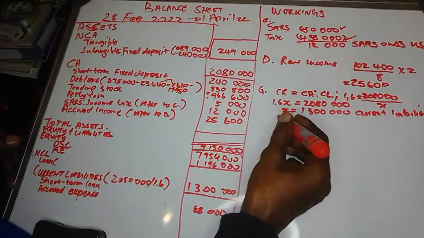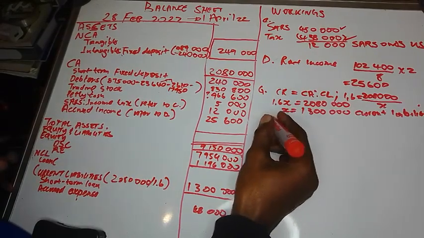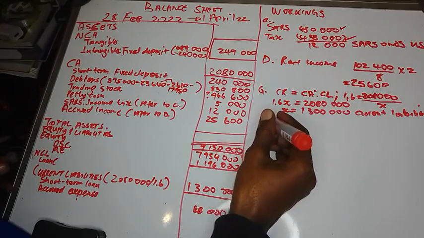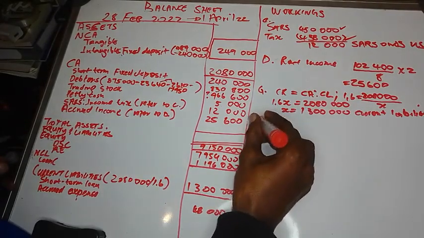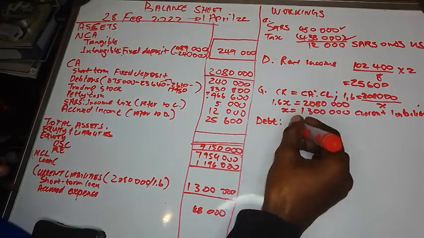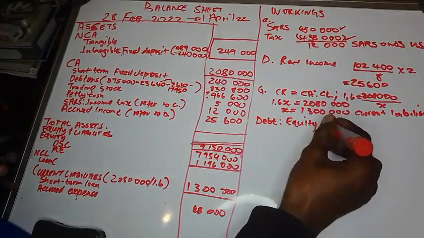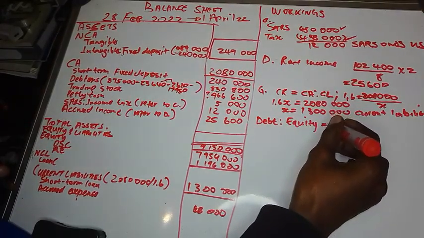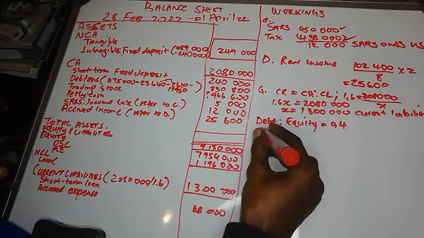Now, still on information G, let's take the debt equity ratio. So the debt to equity is equal to 0.4. It's given. Now, how much is the debt?